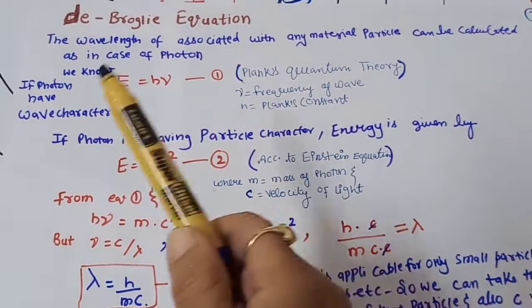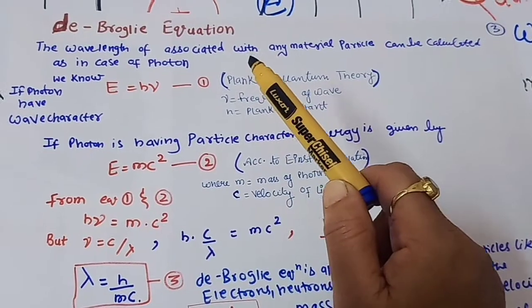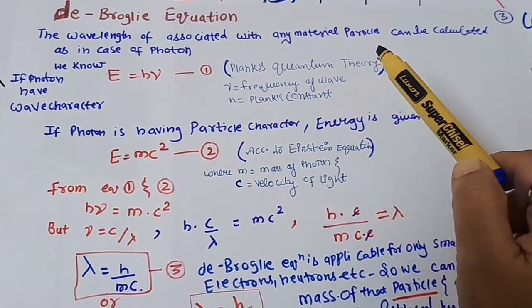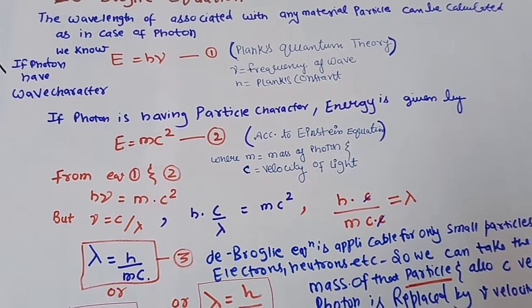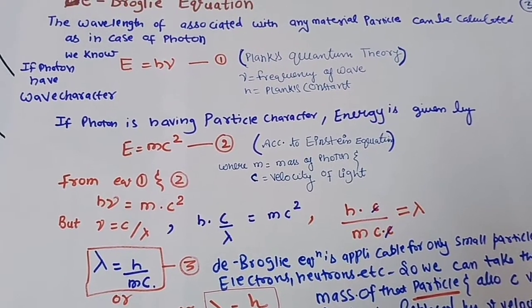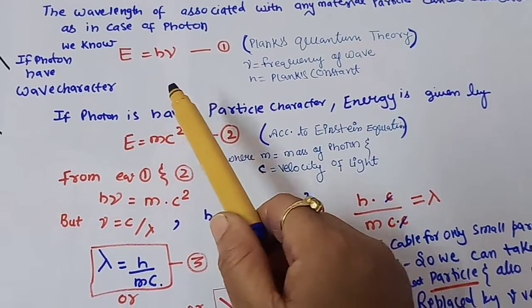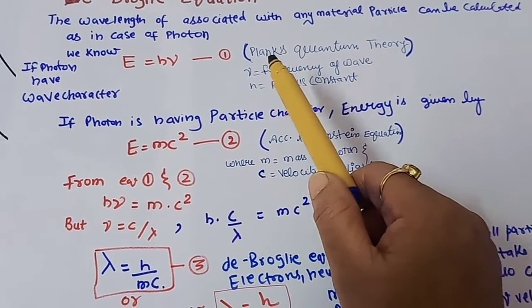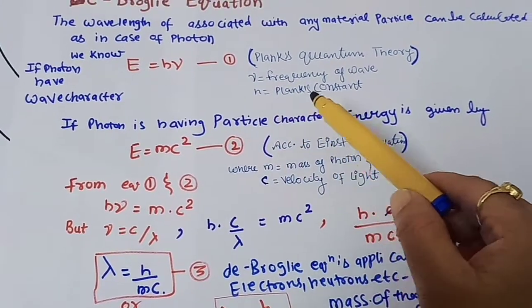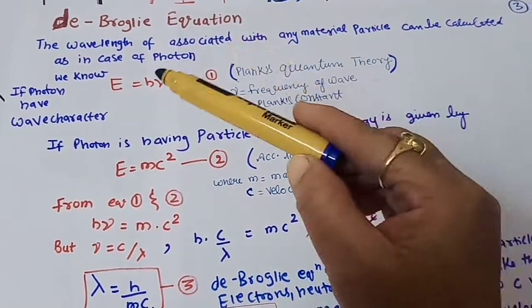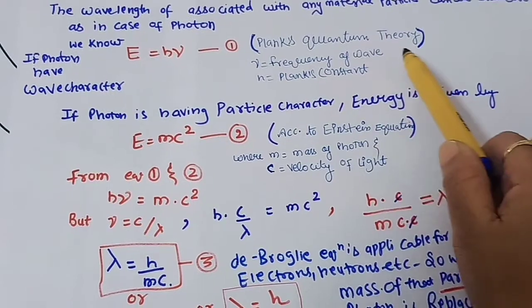We are using the relation, that is E equals h nu. So what is this? The wavelength associated with any particle can be calculated as in the case of the photon. If a photon has the wave character, it has a particular wavelength, so what is its energy? That is E equals h nu. This is from our Planck's quantum theory, where nu is the frequency and h is Planck's constant. So for the de Broglie equation, we have to start with the equation E equals h nu. This is from the Planck's quantum theory.